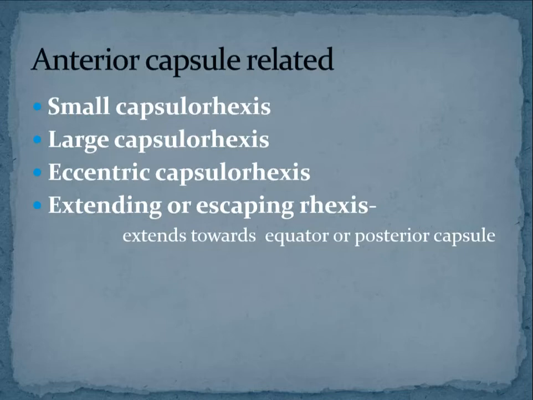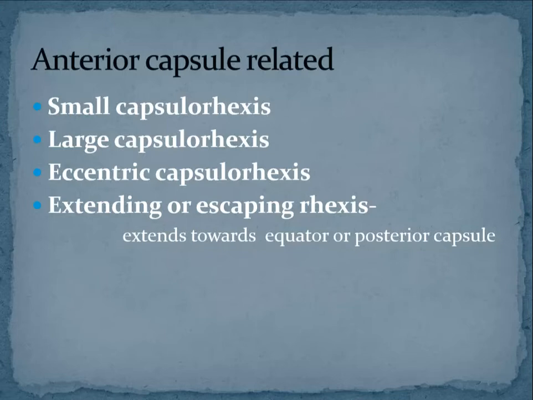But the more refined and more advanced technique is capsulorhexis, where you will make a neat, circular, round, smooth edged tear in the anterior capsule. So the ideal size of your anterior capsulorhexis is around 6 millimeters. Why? Because only if you do a 6 or 6.5 millimeter rexis, there will be a nice bag consisting of a rim of anterior capsule and the entire posterior capsule, and your IOL, which you are going to place, will fit in it snugly.